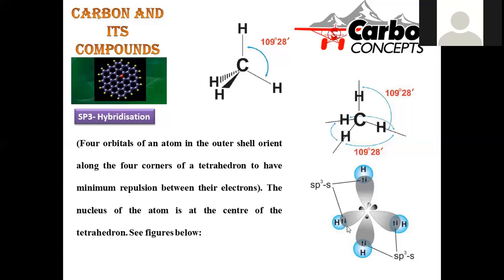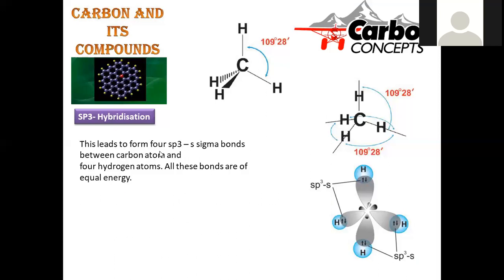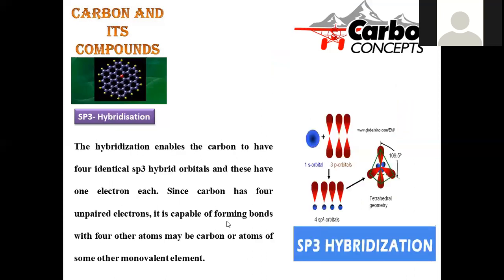In the same manner, around the carbon, in regular tetrahedral geometry, there are sp3-s bonds, 4 of them. 4 regular tetrahedral sp3-s bonds are generated in methane. It is the simplest example of sp3 hybridization. This leads to 4 sp3-s sigma bonds with the 4 hydrogen atoms. All these bonds have equal energy. So by this we completed sp3 hybridization.